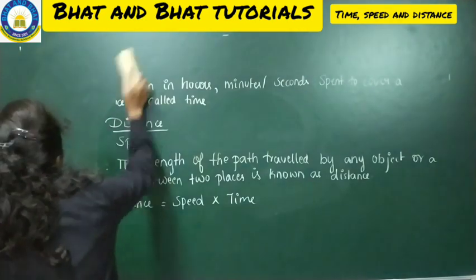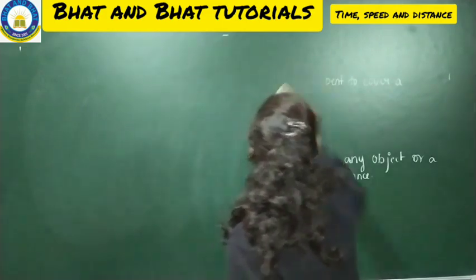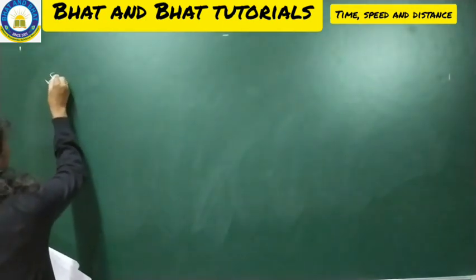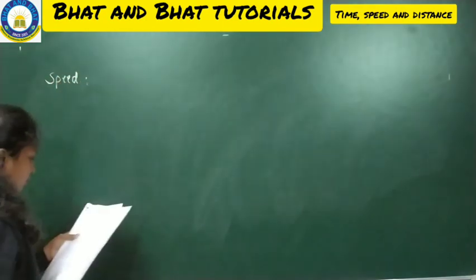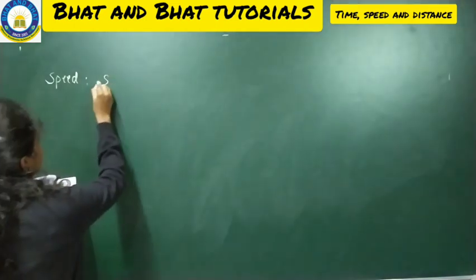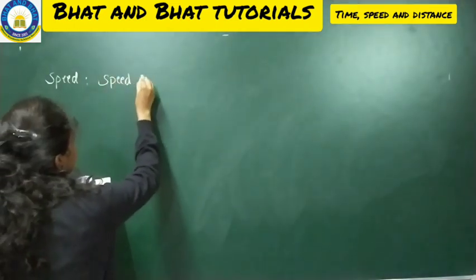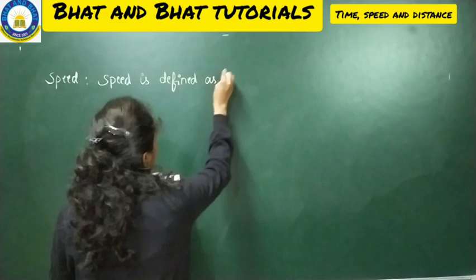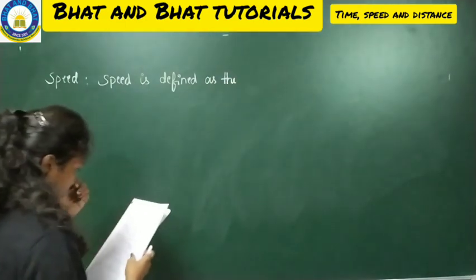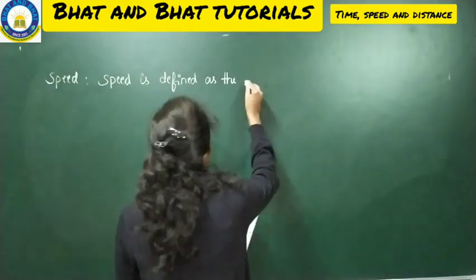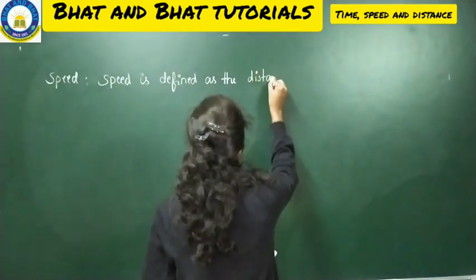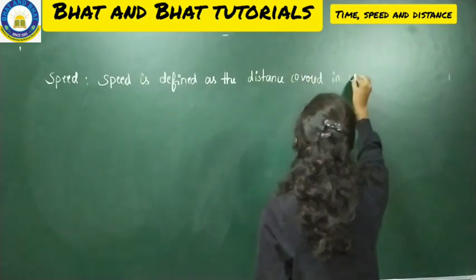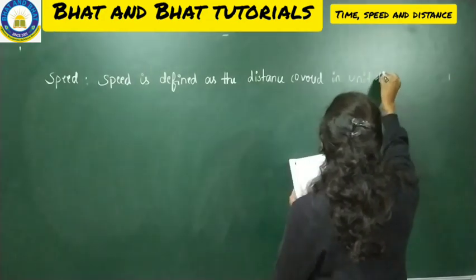So now let me go with the meaning of speed. Have a look into the speed meaning now. Speed is defined as the distance covered in unit time.